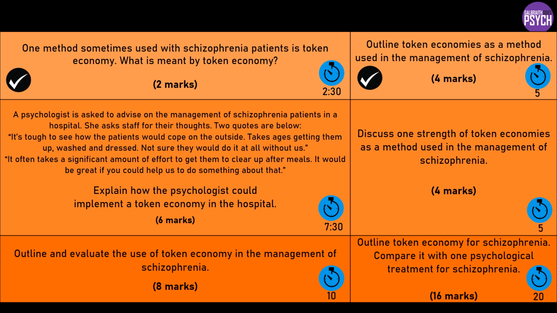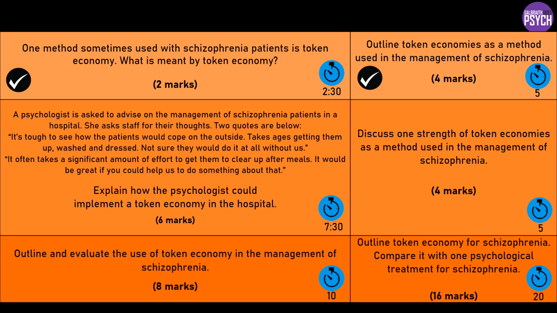We're then going to say that the psychologist is going to train the hospital staff on this token economy system, and we're going to set up a shop or an exchange point where these patients could swap these tokens for a reward, and you could give a couple of examples of reward.